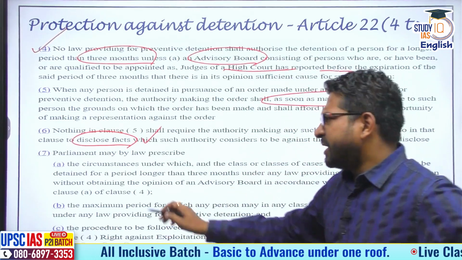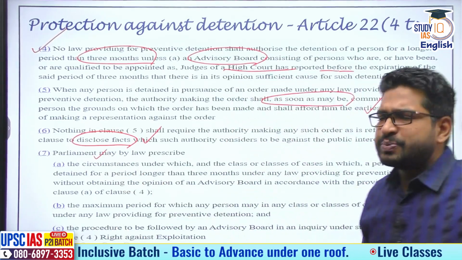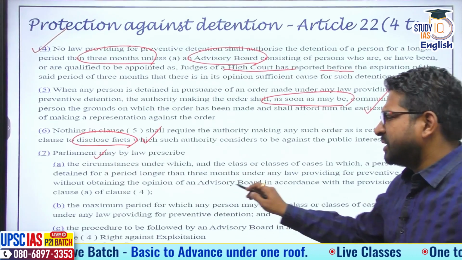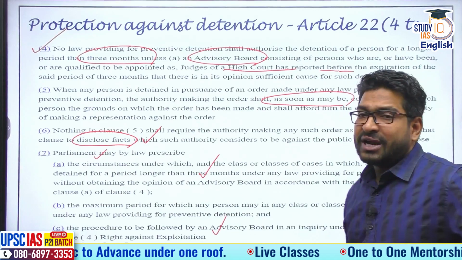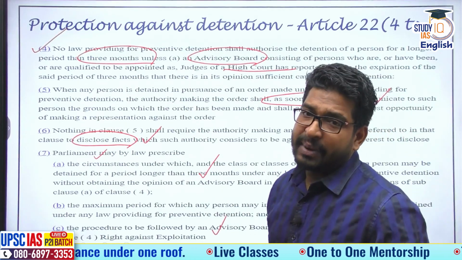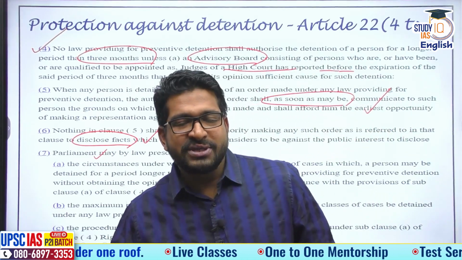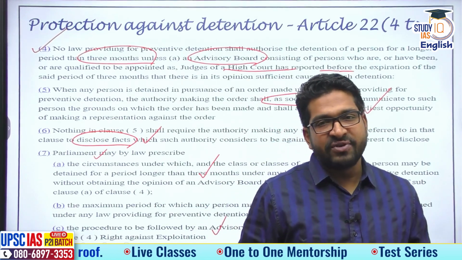And Parliament has been given the powers to specify rules and regulations regarding that, especially a period of longer than 3 months or procedure for the advisory board, etc. The power is with the Parliament. All right. So these are some of the protective clauses for preventive detention.